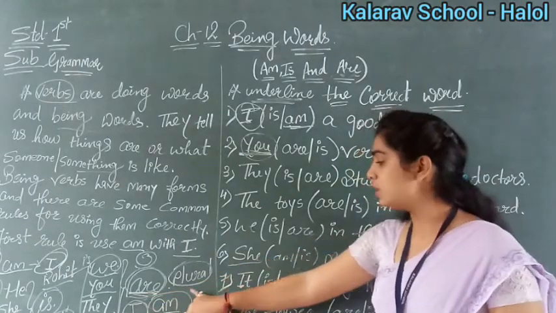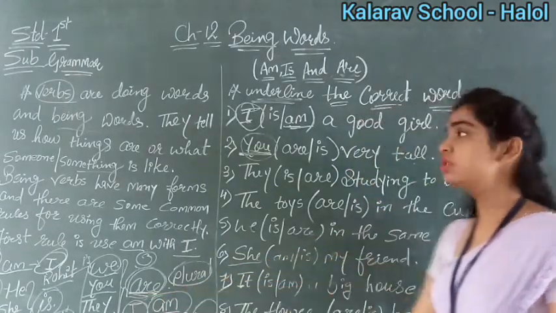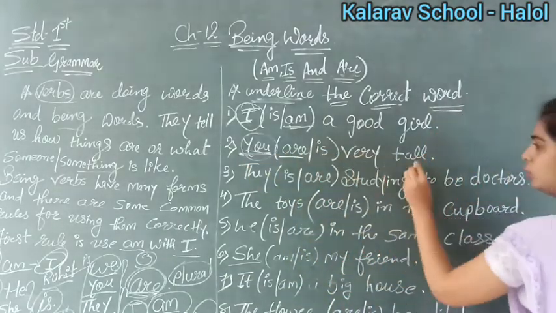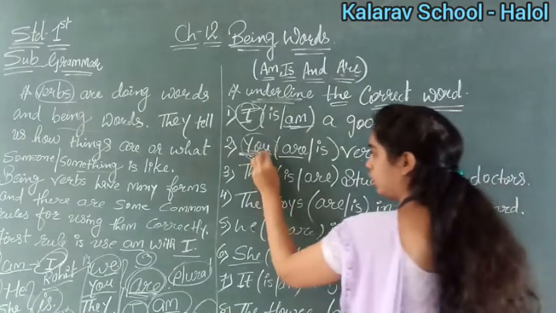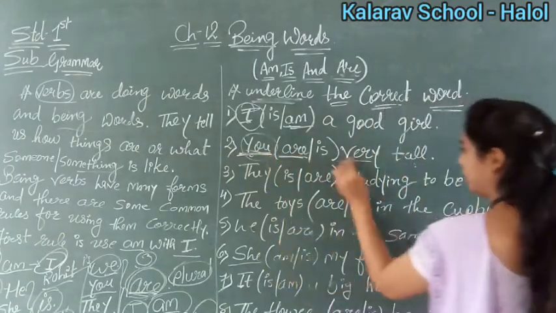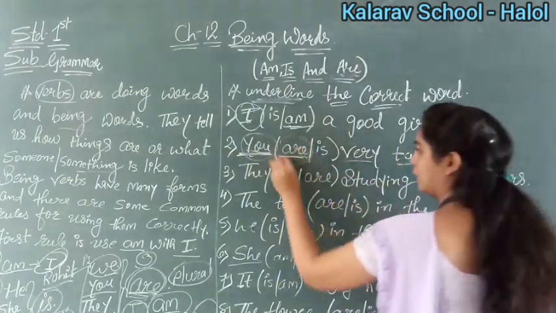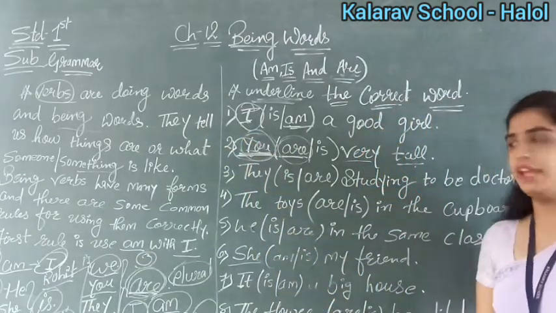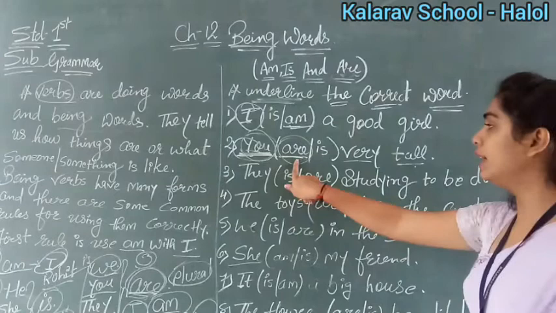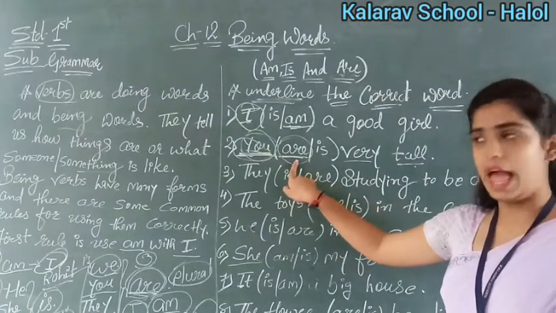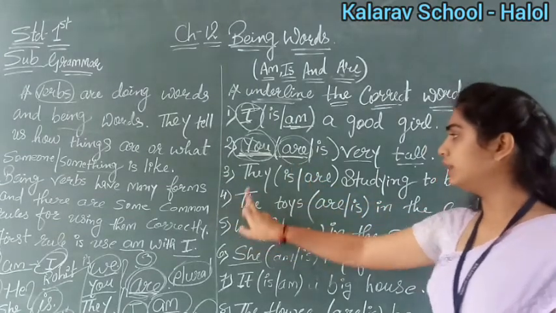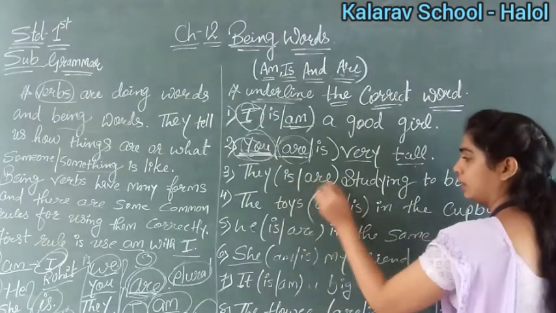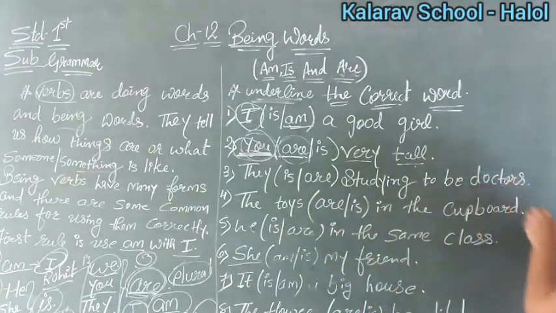So here: you are very tall. Again I am repeating, you are very tall. Why does are come here? Because in the sentence it is given you. Understand, children? With the plural noun we will always use are. Now third number: They, in the bracket is or are, studying to be doctors.